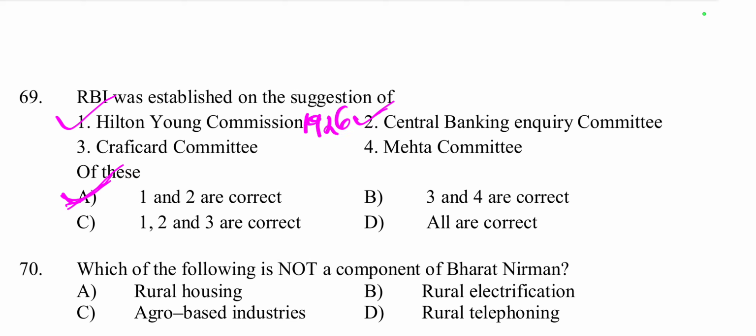Because the Hilton Young Commission came in 1926 and recommended the establishment of a central bank, and the Central Banking Inquiry Committee, which came in 1931, also supported the idea and contributed to its framework. But the Card Committee was related to NABARD, not RBI, and the Mehta Committee dealt with cooperative societies, not central banking. So these are not true. So 1 and 2 are correct. So option A is the right answer.